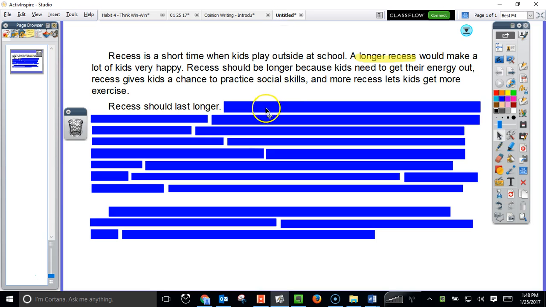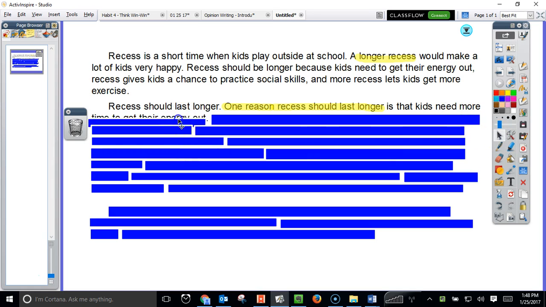So I'm going to say that, but I'm going to use transition words. One reason recess should be longer, I want to come back to that thought, or last longer, is that kids need more time to get their energy out. And that's it. Right from the Foursquare, just with some transition words and the focus.